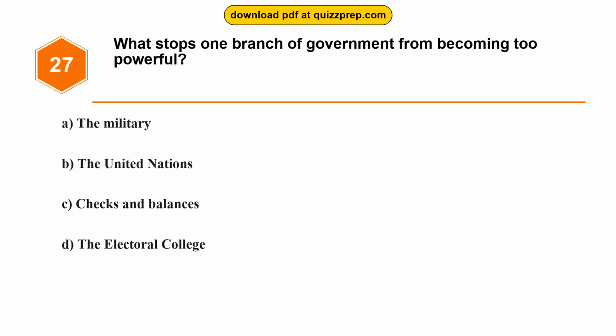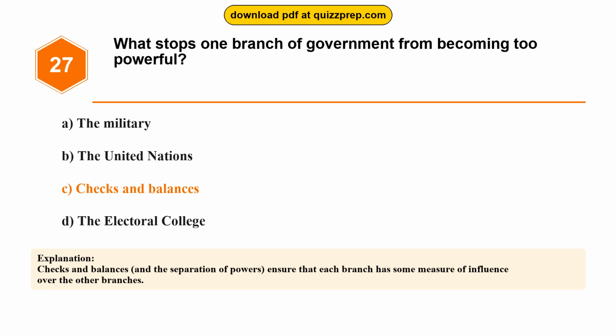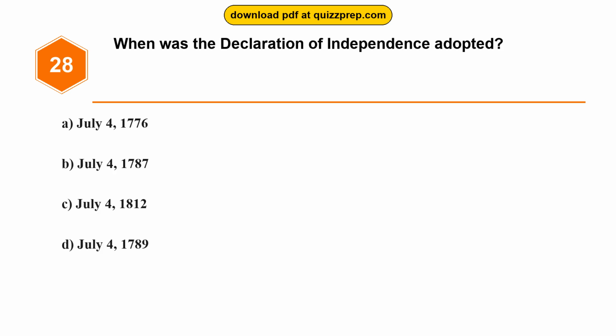Question 27. What stops one branch of government from becoming too powerful? Option A. The military. Option B. The United Nations. Option C. Checks and balances. Option D. The Electoral College. The correct answer is option C, checks and balances. Checks and balances, and the separation of powers, ensure that each branch has some measure of influence over the other branches.